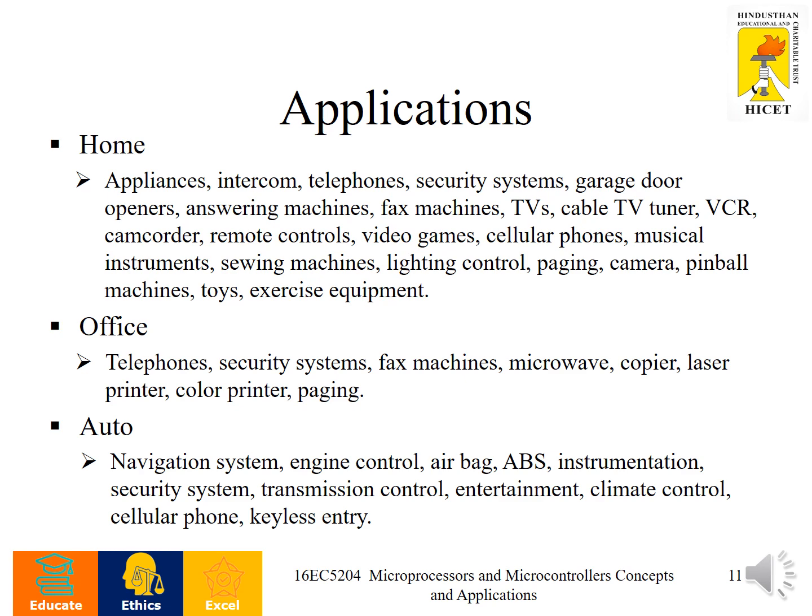In office applications, examples are telephones, security systems, fax machines, microwave oven, copier, laser printer, color printer, paging system. Automotive applications include navigation system, engine control, airbag control system, ABS system, instrumentation, security system, transmission control system, entertainment, climate control, cellular phones, and keyless entry.